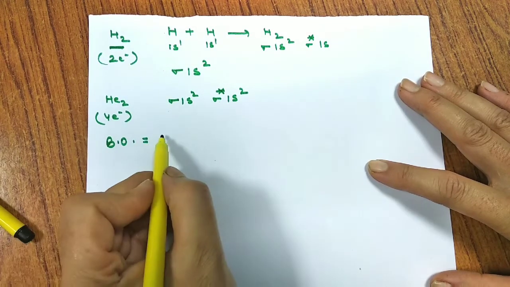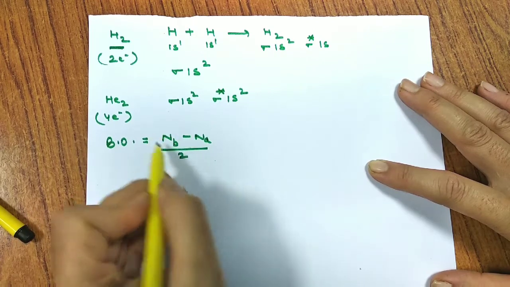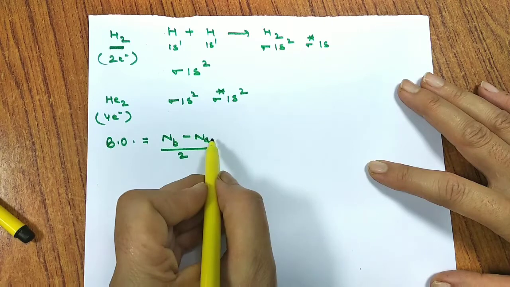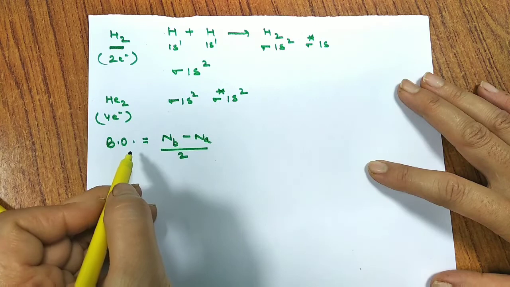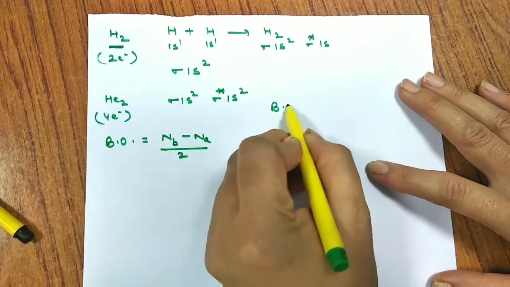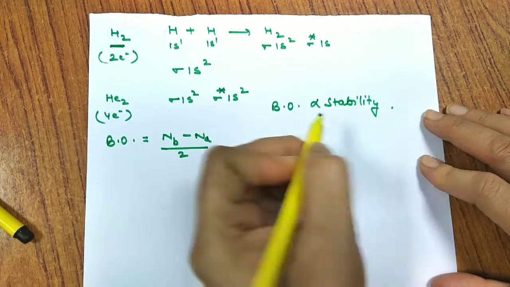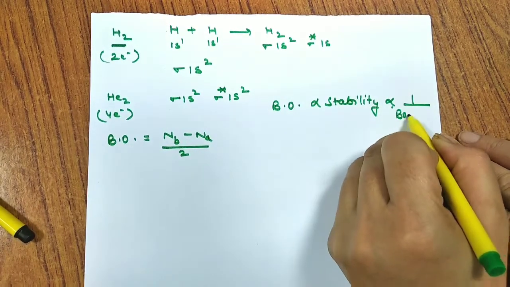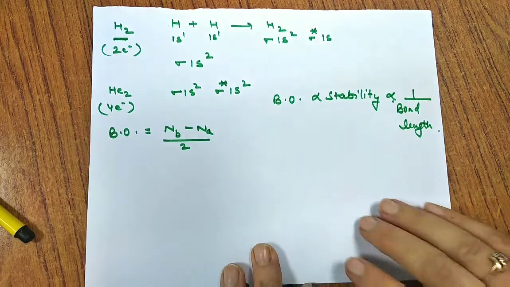For this, we need to find the bond order. What is bond order? Bond order is (Nb minus Na) divided by 2. Nb is the number of electrons in bonding molecular orbitals and Na is the number of electrons in anti-bonding molecular orbitals, and bond order tells us about the number of bonds between two atoms in a molecule. The greater the bond order, the greater the stability. So I can write that bond order is directly proportional to the stability of the molecule and inversely proportional to bond length.